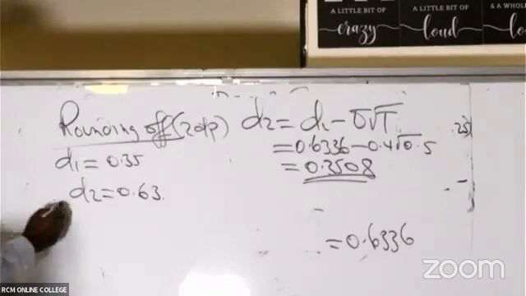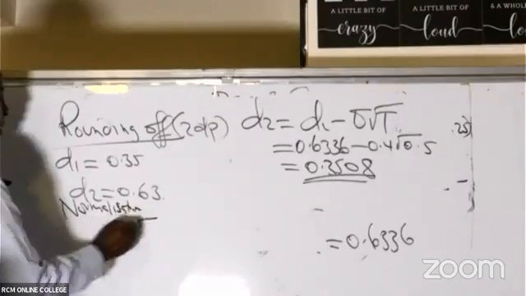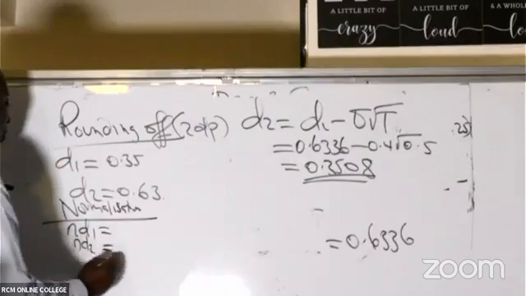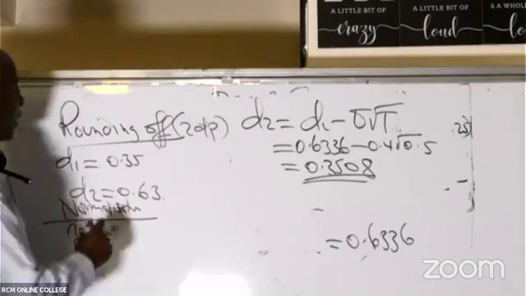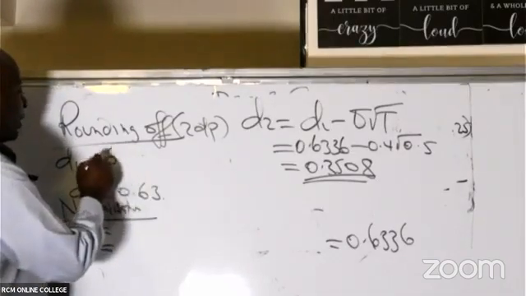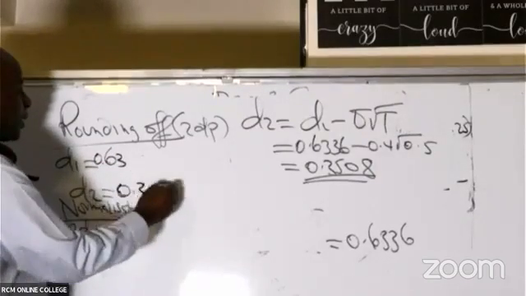From there, we go to normalization. Now we want to normalize things. Here is where we get ND1, and here is where we get ND2. I would really love to have these answers from you. According to Ken, I have interchanged D1 and D2. Yes, I've interchanged them. Thank you very much. D1 was supposed to be 0.63, and this one is 0.35. Thank you for that.